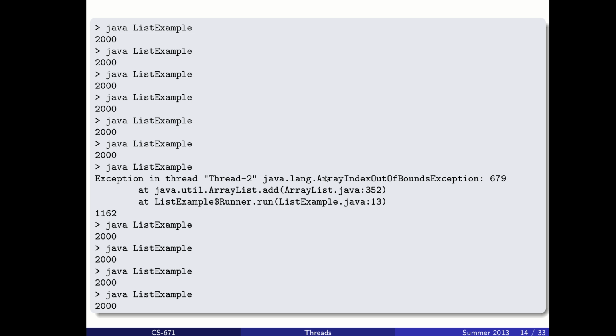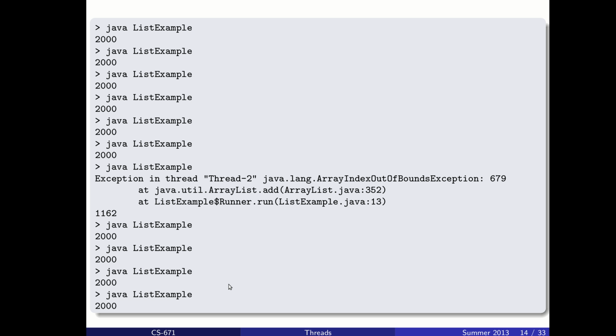And so it may be the case that one of those threads asked to add something and got through the step of increasing the size counter, and then before it finished, the other thread asked to add something at a location that was past the current space available because it thought the size of the array list was bigger than it actually was in practice. They don't let each other finish doing the adding. And so we get that exception, and we've only made it through 1,162 items in that run before it happens.